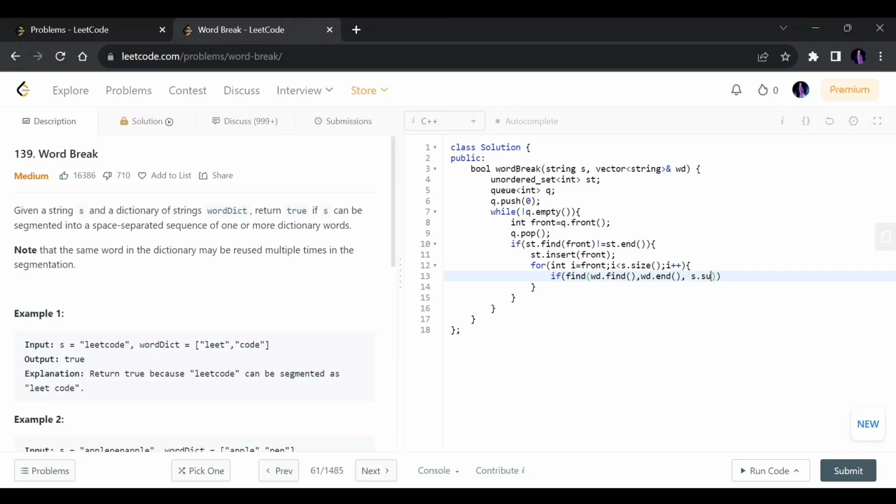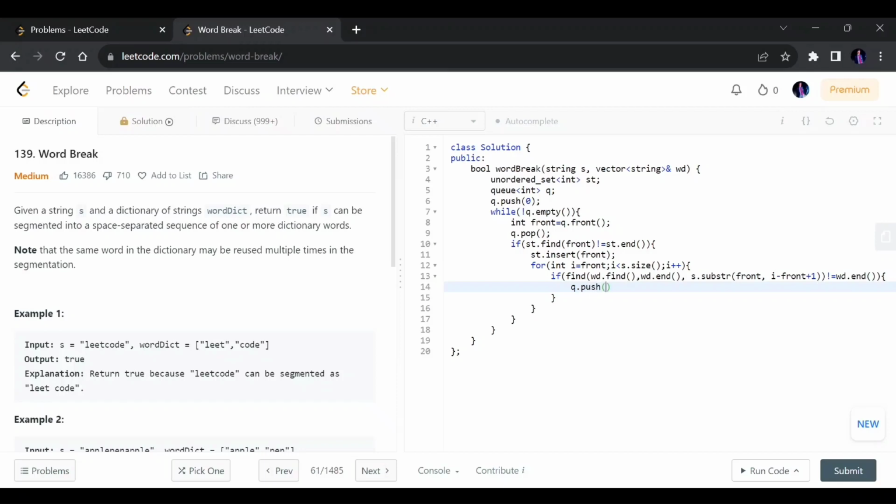I will do the same with a substr function, starting from front and going till the end. If I find any particular string which is present in the list, I will simply add the next index of it in the queue,